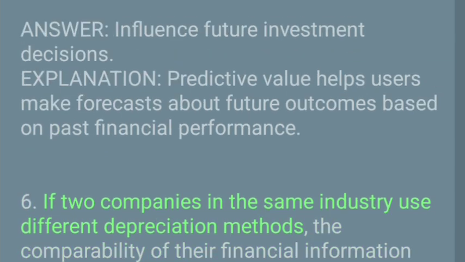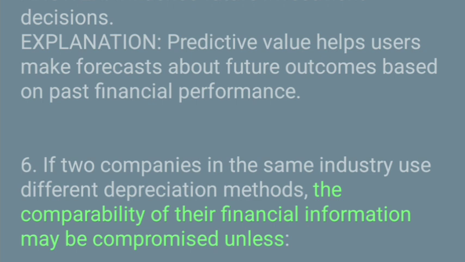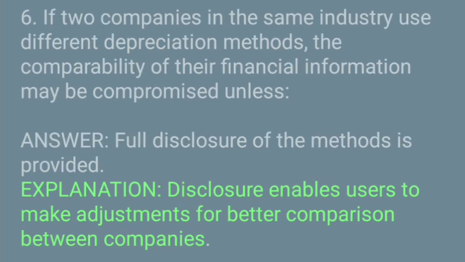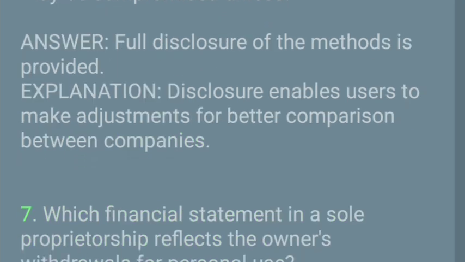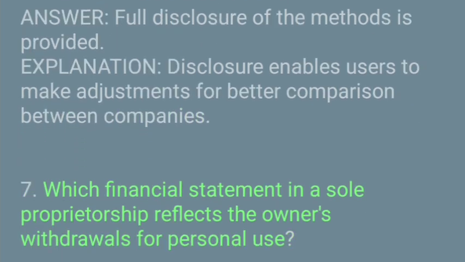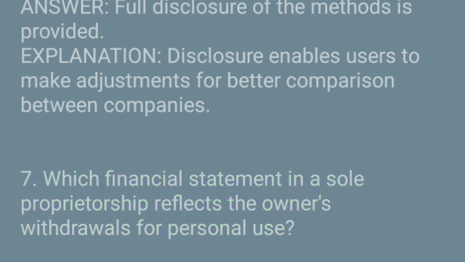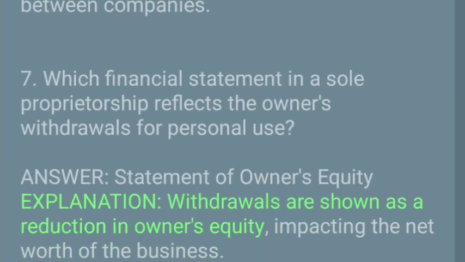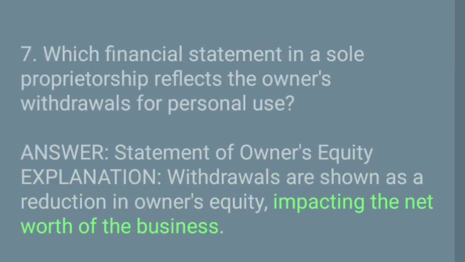6. If two companies in the same industry use different depreciation methods, the comparability of their financial information may be compromised unless. Answer: full disclosure of the methods is provided. Explanation: disclosure enables users to make adjustments for better comparison between companies. 7. Which financial statement in a sole proprietorship reflects the owner's withdrawals for personal use? Answer: statement of owner's equity. Explanation: withdrawals are shown as a reduction in owner's equity, impacting the net worth of the business.